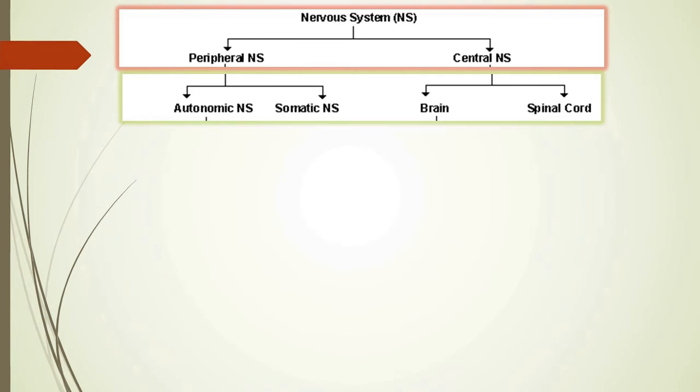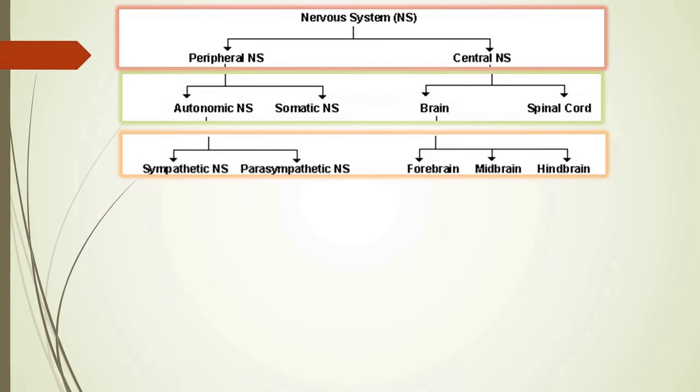Somatic means the cranial and the spinal nerves. Let's focus on this. The brain is divided into forebrain, midbrain, hindbrain. And somatic means the particular cranial and spinal nerves connected with the brain.